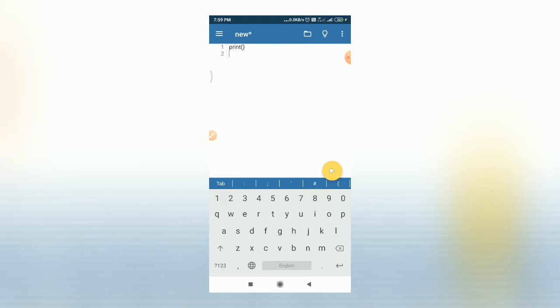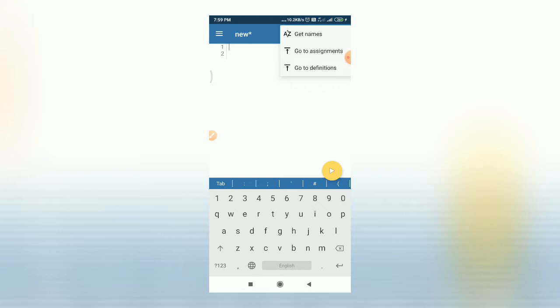Okay, then in the top right corner you can see three dots are there. If you tap on this, a menu will appear. So undo, redo, search, go to line number, these basic options you can use by tapping on these three dots. Then next to that you can see one bulb icon. If you tap on this, it will show you these three different options.